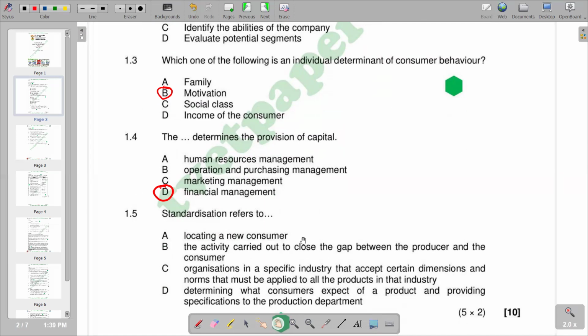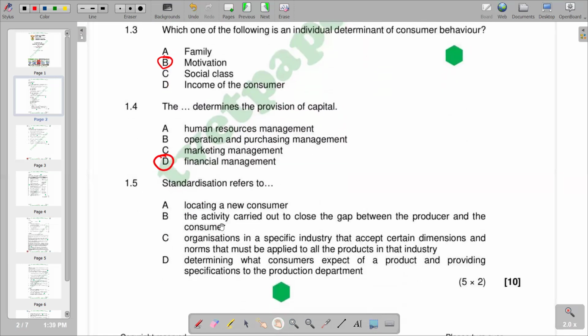So according to our responses, again, you can try to go through everything so that you can pick up the correct answer. But according to the response given, you will see that we have C, organizations in a specific industry that accept certain dimensions and norms that must be applied to all the products in that industry. So you will see that the norms become part of the standards that you have to conform to. So we have C as the correct response. So this becomes the last question on our question one, a question of 10 marks.